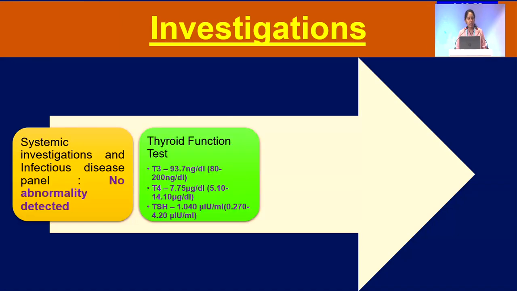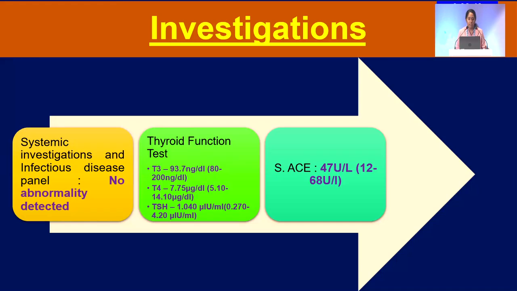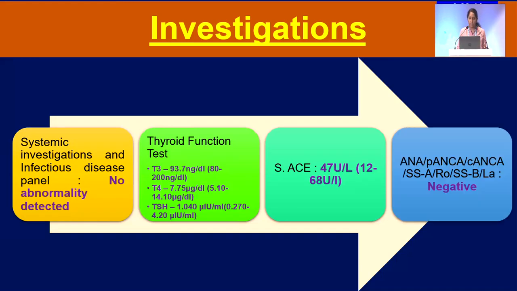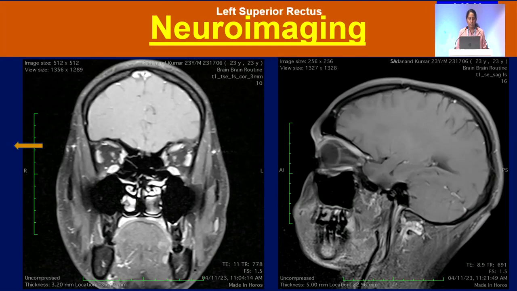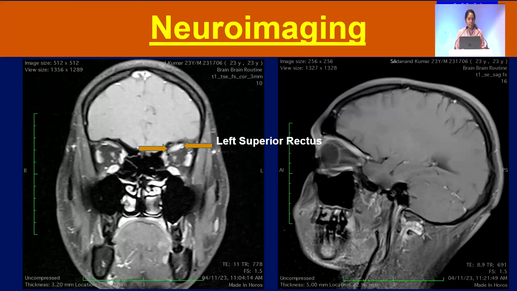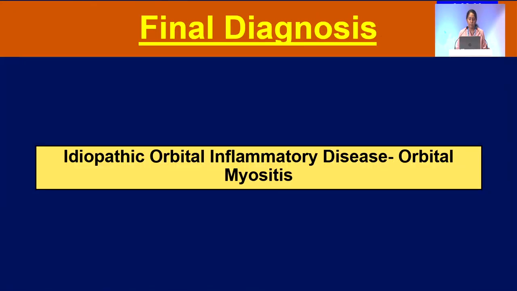Systemic investigations and infectious disease panel did not reveal any abnormality. Thyroid function tests were within normal limits. Serum ACE was within normal limits, so it ruled out sarcoidosis. The complete autoimmune workup was also done. ANA, P-ANCA, C-ANCA, anti-Ro, anti-La were negative. This MRI was done subsequently, which showed an enlarged, bulky superior rectus measuring around 3.5 mm.